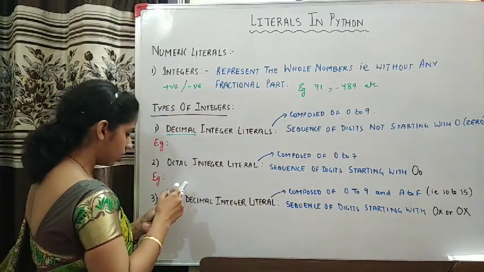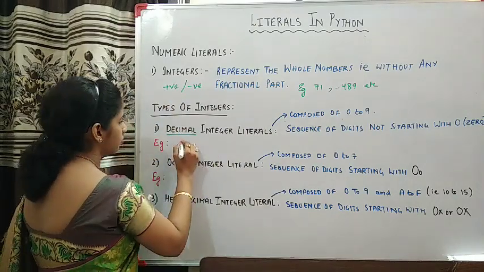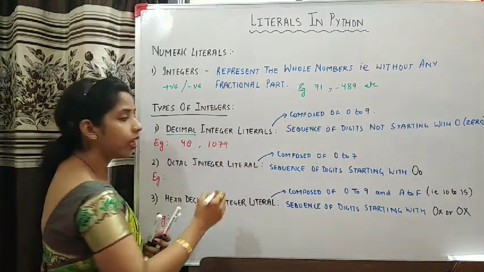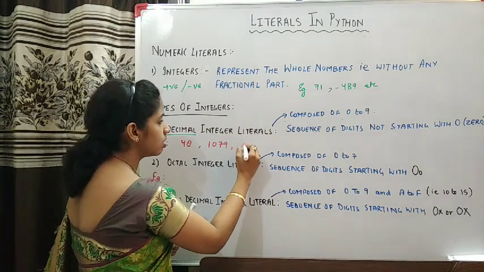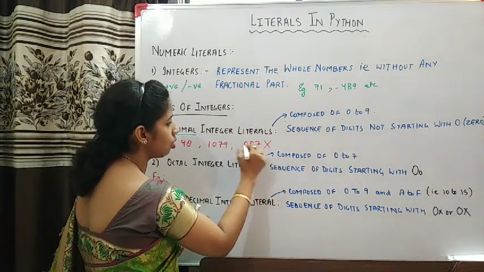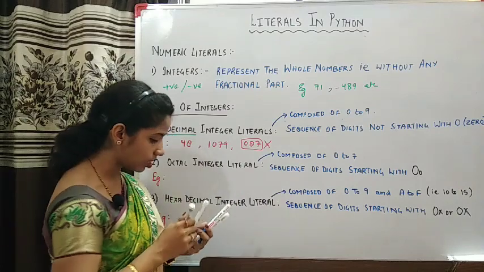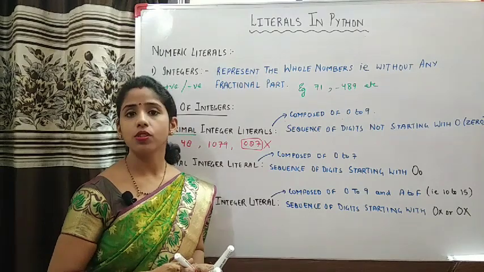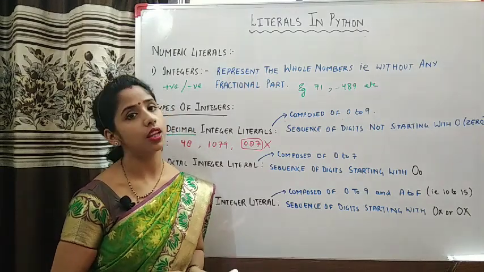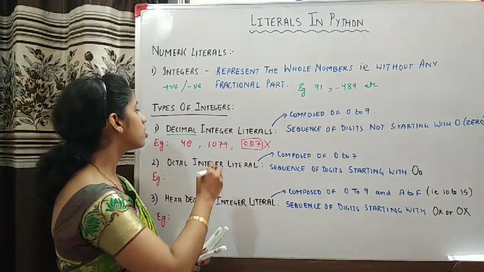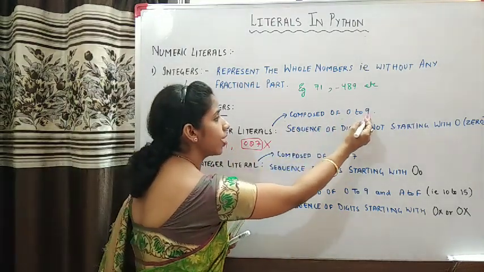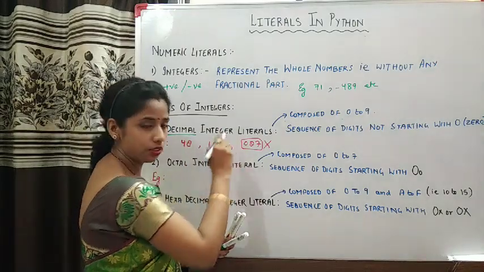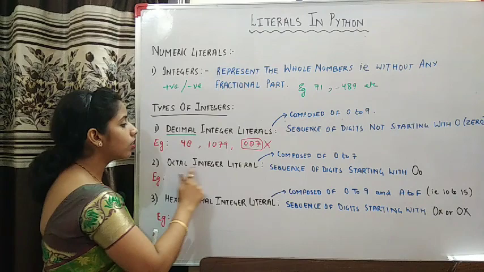So for example, 48, 1079. If you write 087, this is wrong. This is not allowed because this number is starting with 0. Your number can have any number of zeros, but it should not have a 0 in the beginning. Such a literal which is composed of digits from 0 to 9 and is not starting with 0 is called decimal integer literal. Then the next category is octal integer literal.